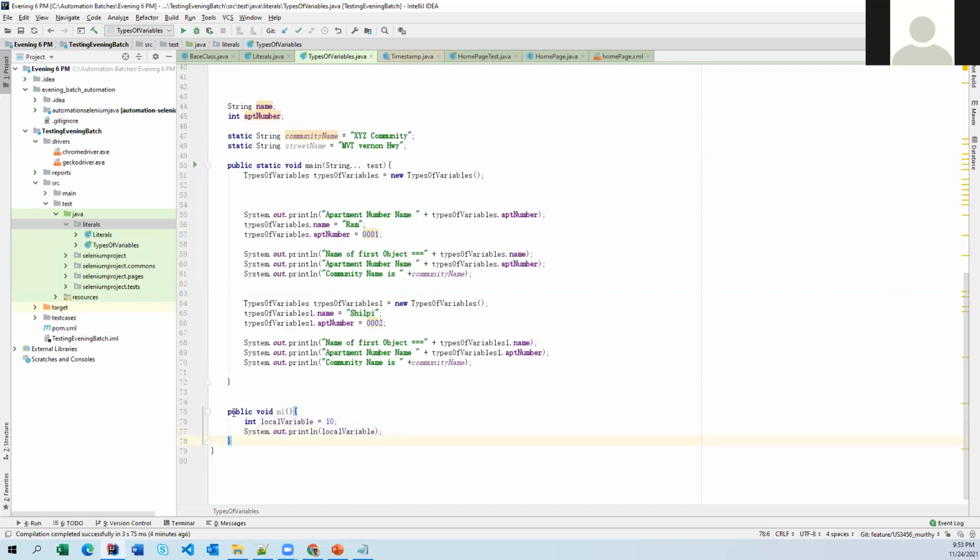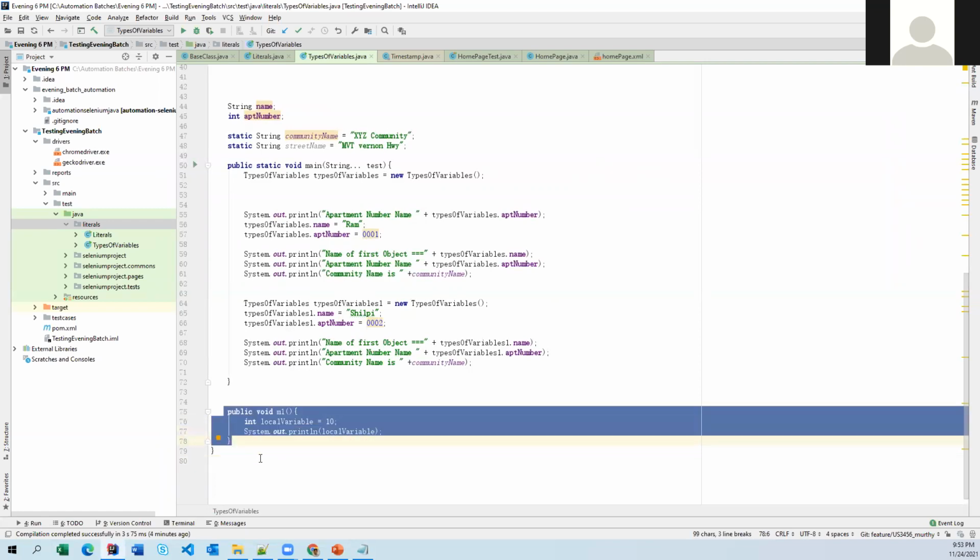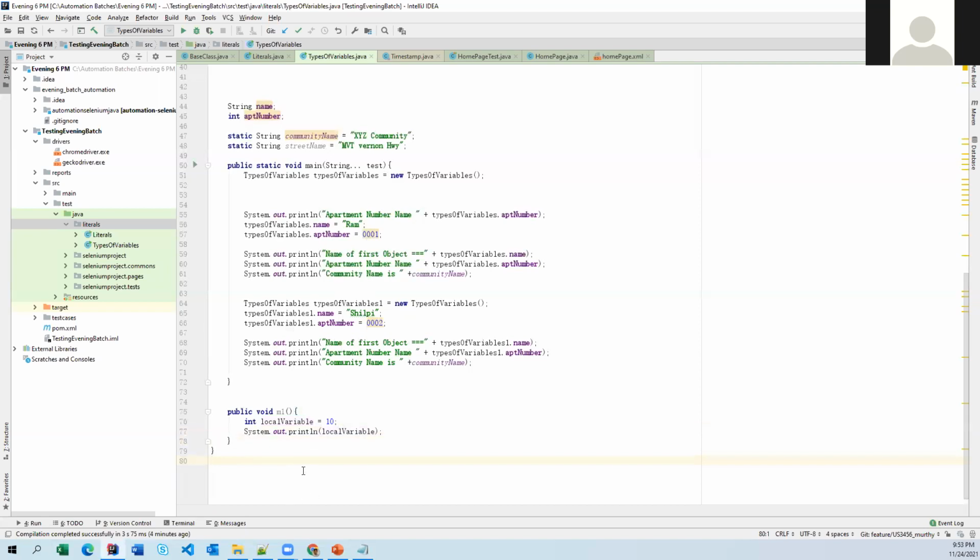Just to take a look here, is this the static area or the non-static area? Can anyone tell? This is the non-static, that means the instance area. The instance concept applies to functions also, but we will discuss that later.